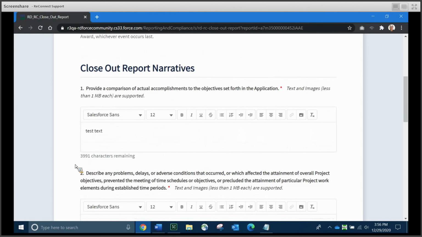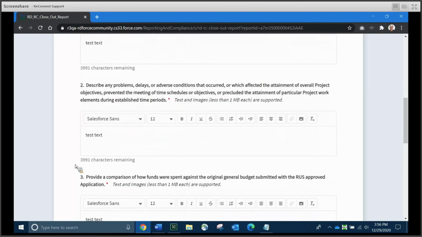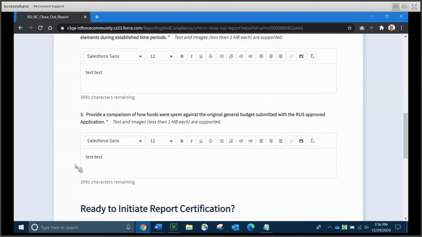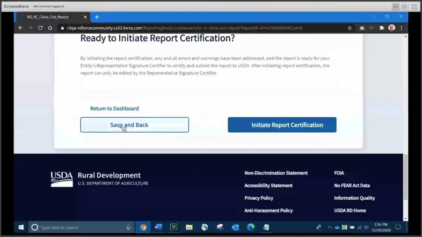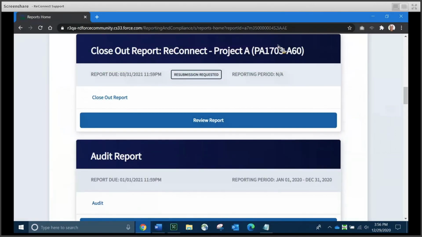And it's going to ask you for 3 narratives. The first is to compare actual accomplishments to the objectives set forth in your original application. The second is to describe any delays or problems that occurred affecting the attainment of your overall project objectives, including things like schedules that went awry as well. And the third is to provide a comparison of how your funds were spent against your actual budget. And again, these are all rich text boxes, and you'll be able to include links or images as you need to. I'm going to go ahead and return to the dashboard.